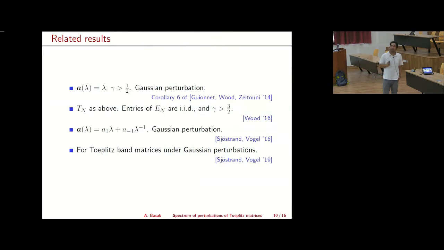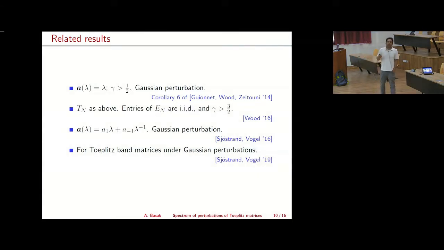Let me now state some of the earlier results. There are some earlier results in this direction. This paper by Guionnet, Wood, and Zeitouni considers the first example, where the symbol is just lambda, and they consider this Gaussian perturbation. Then there is an improvement by Philip Wood, and there are two other cases considered by Sjöstrand and Vogel. But all of them, except this work by Wood, consider Gaussian perturbation. So what our result tells is that you can allow your perturbation to be very general.